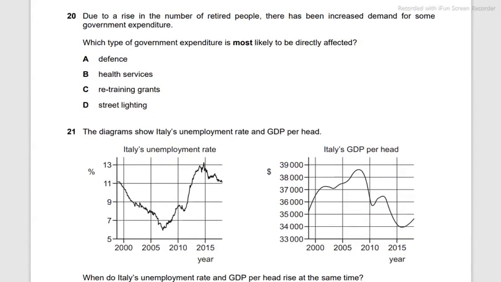Due to an increase in the number of retired people, there has been increased demand for some government expenditure. So there are more retired people, more elderly people, and so which type of government expenditure is most likely to be affected? Well, if we were to answer this without looking at the options, it would probably be health services or unemployment benefits, and here health services is listed, so we're going to select that.